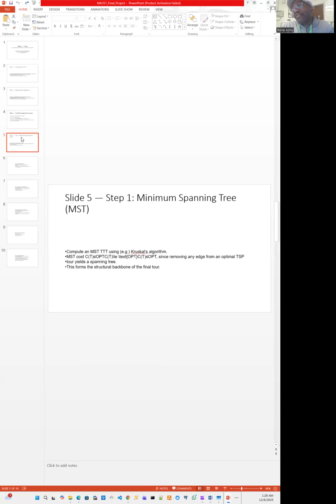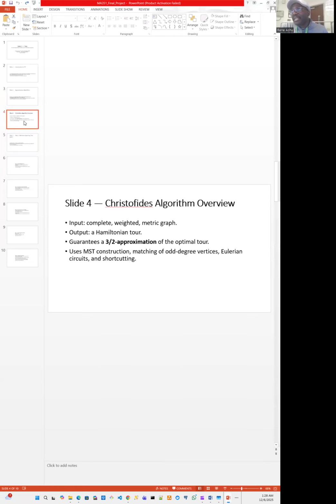And this multigraph will have only even degrees. By Euler's theorem, an Eulerian circuit will exist for this arrangement, and therefore we can find that Eulerian circuit using Fleury's algorithm. Now, how do we get our Hamiltonian tour, which is really what we are trying to get at? That should be the output, like we see here. The output has to be a Hamiltonian tour.